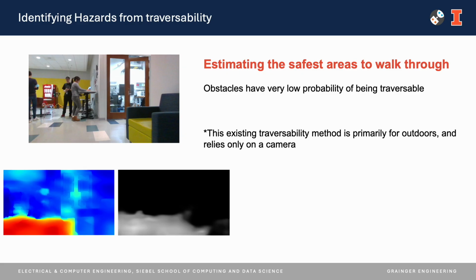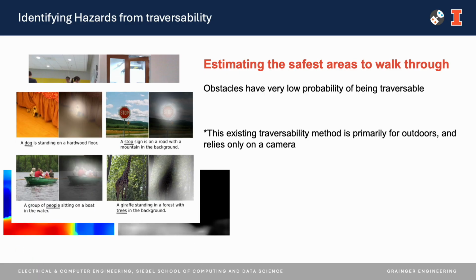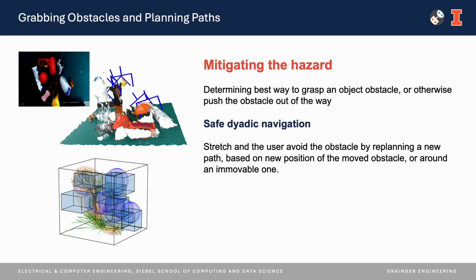Existing works on traversability are usually for outdoors, like forests and fields, and do not have the capability to explain to a user why certain paths may or may not be traversable. Grounding language to help understand why a path is not traversable increases safety. We can see here in the image on the right that a rug is noted as very traversable and doesn't explain anything.